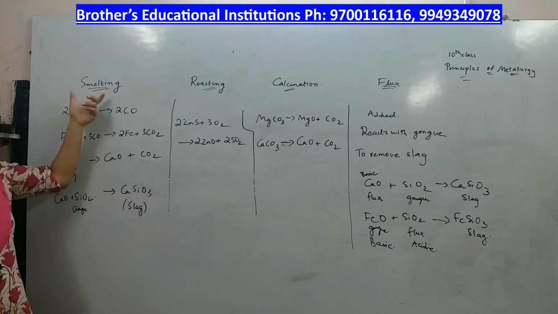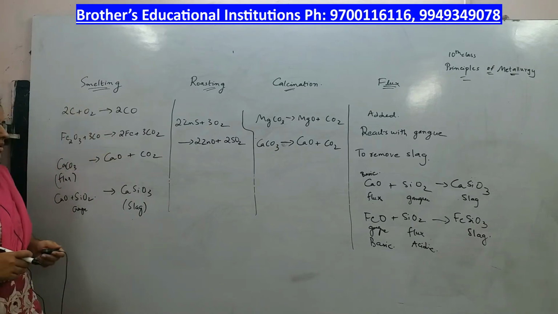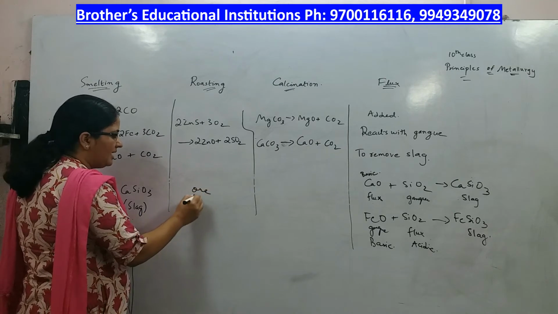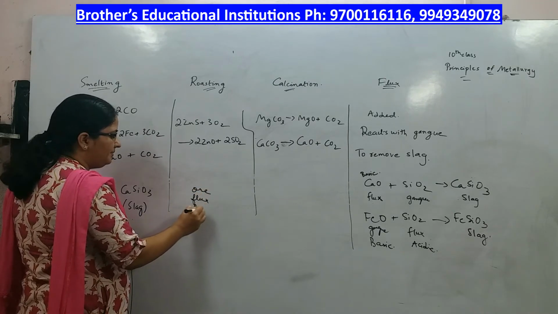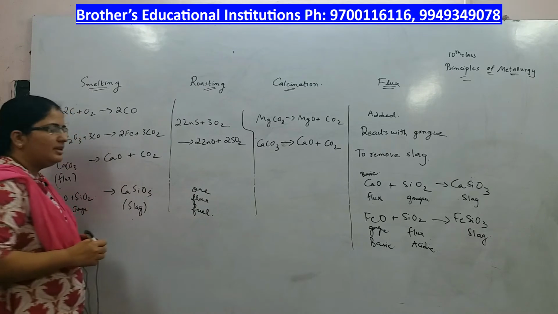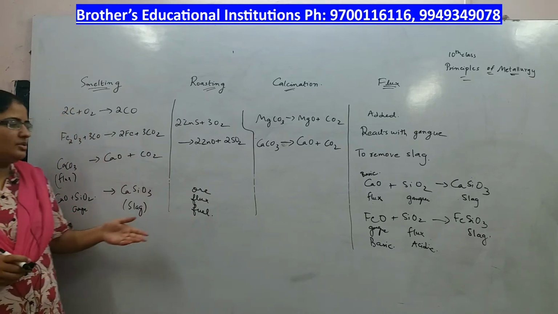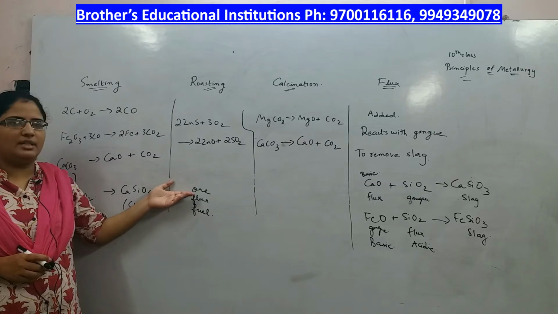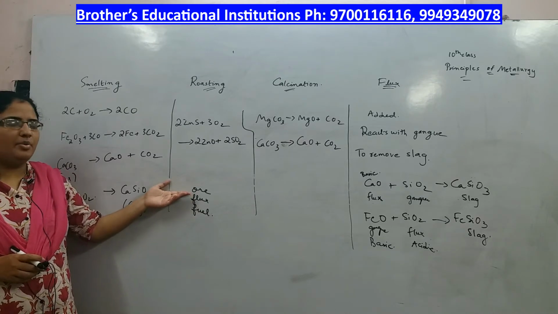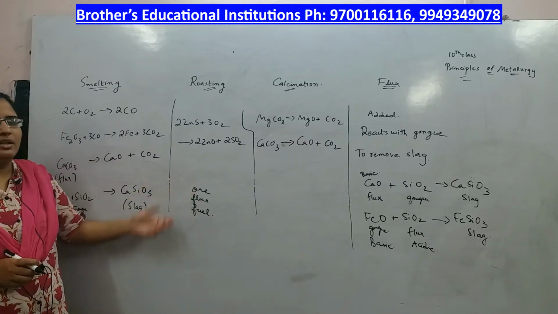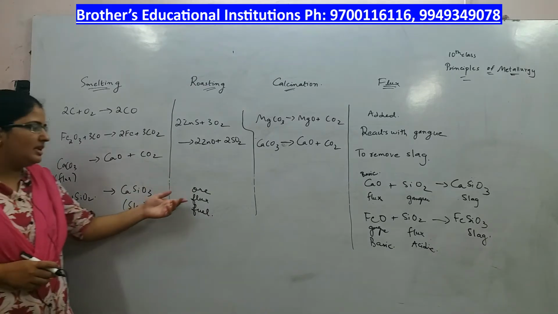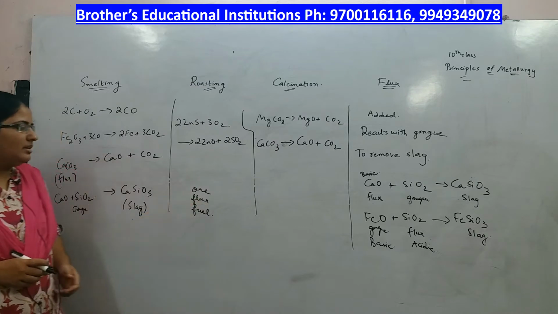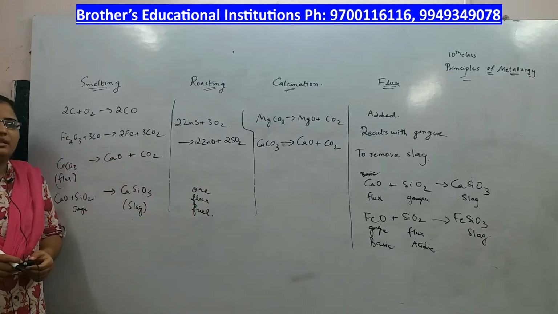Now what is this smelting? Smelting is a pyrochemical process in which the ore is heated along with flux and fuel. The heat produced in this process is so high that the metal you will get in the molten form. The impurities which are present in the metal react with flux and are removed as slag. The impurities that are present are called gangue.